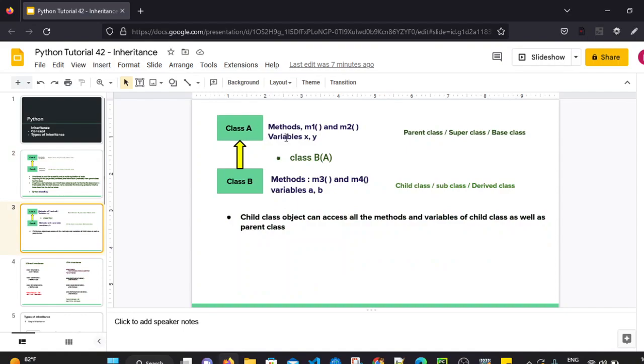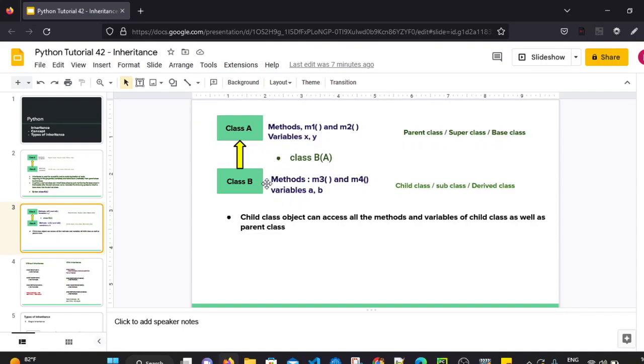So let's see a simple example. Class A is having some methods and variables. Class A is having variables X and Y. Class A is having methods, that is M1 and M2. Those are present in class A.